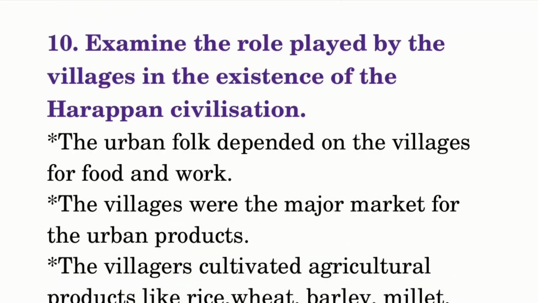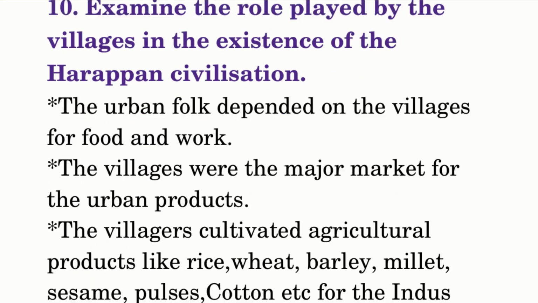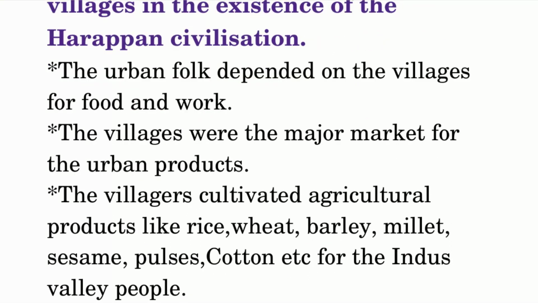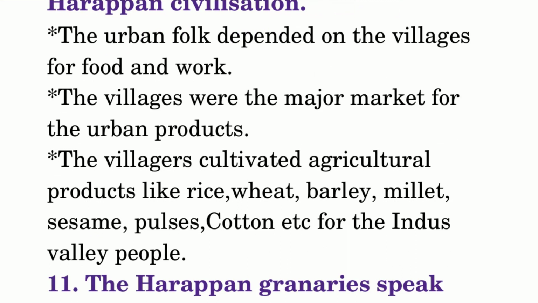Examine the role played by the villagers in the existence of the Harappan civilization. The urban folk depended on the villages for food and work. The villages were the major market for the urban products. The villagers cultivated agricultural products like rice, wheat, barley, millet, sesame, pulses, cotton, etc. for the Indus Valley people.